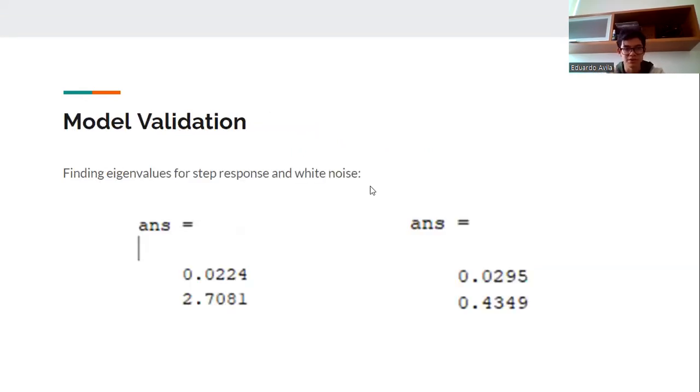On the other hand, for the model validation, we find that the eigenvalues for the white noise and the step response were okay. This means that if the eigenvalues are over 0, it's a well-determined system and it's okay to follow that system. In this case, the eigenvalues for the step response were 0.2 and 2.7, and for the white noise were 0.02 and 0.4, which was quite close to 0.